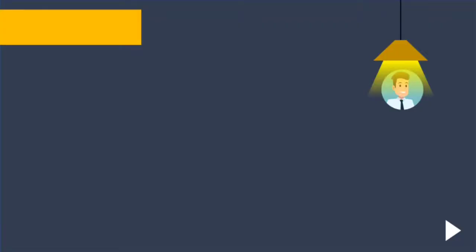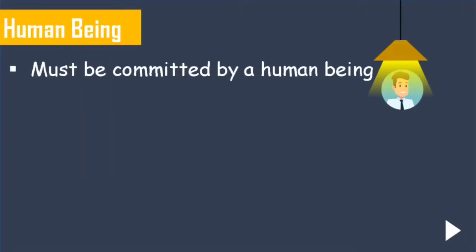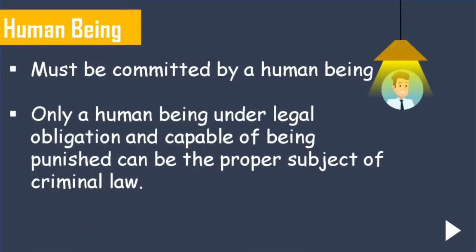So first we need to start with the first fundamental element of crime. You can guess the name, that is human being. So what is human being? A crime must be committed by a human being. The second thing is only a human being under legal obligation and capable of being punished can be the proper subject of criminal law. The first fundamental element of crime is human being, that we understood now.